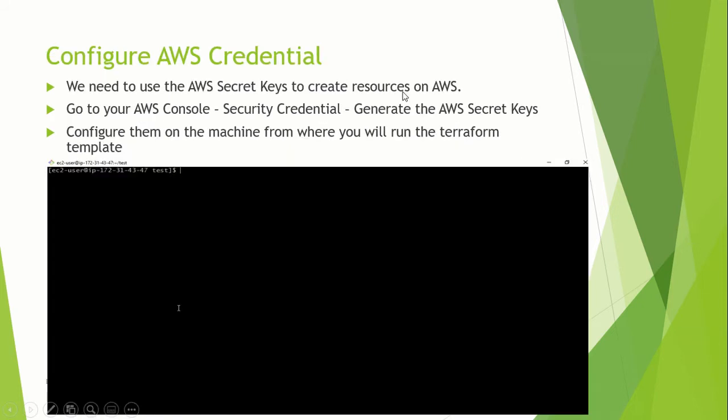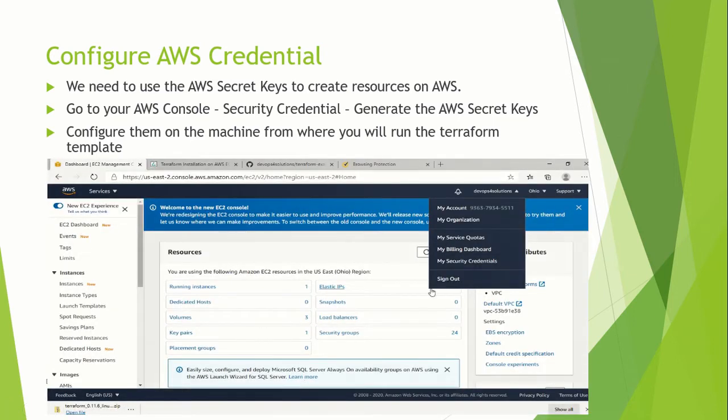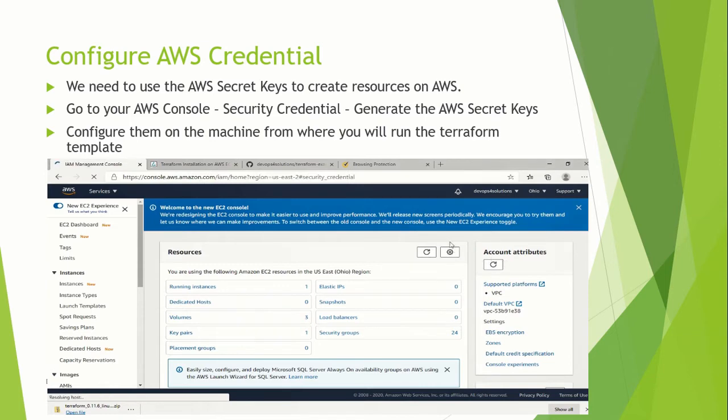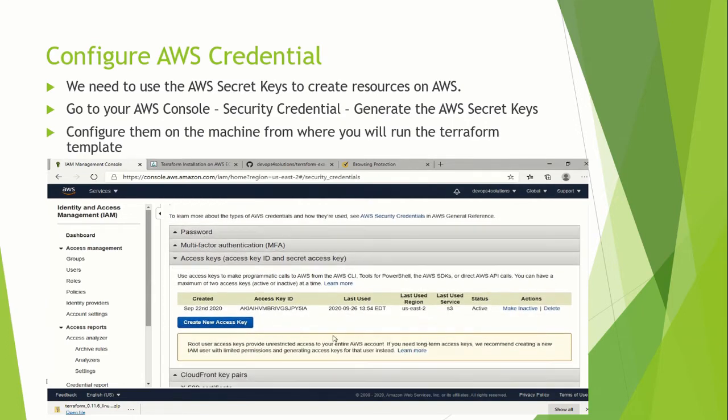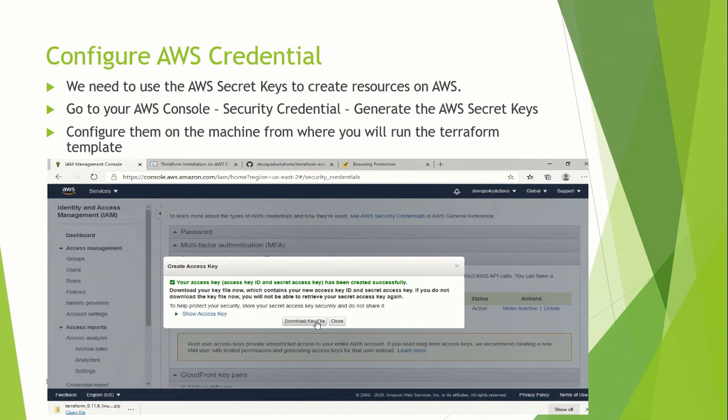Now we will configure AWS credentials. We need to use the AWS secret keys to create resources on AWS. For that, you need to generate the security credential for your user and then configure it on the server from where you will be running your Terraform commands. Why do we need to do this? Because you do not want to hardcode your access key or the secret keys on the GitHub repo. So we will configure it on the server directly.